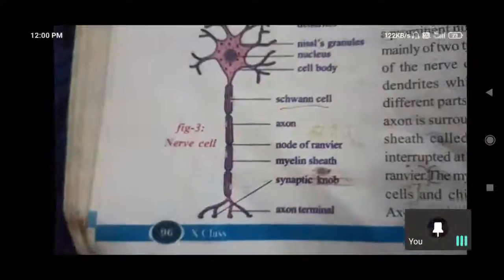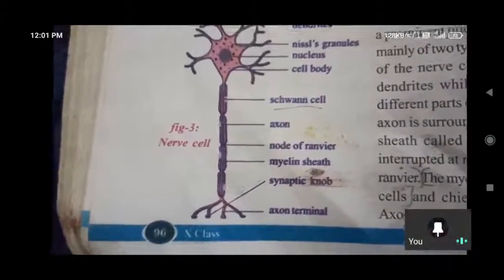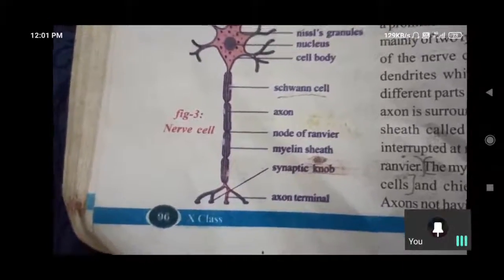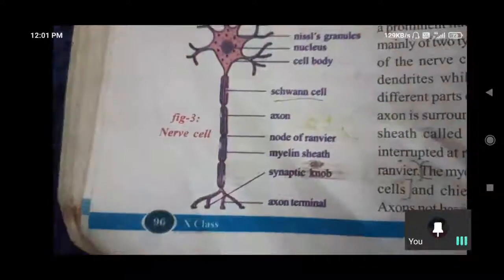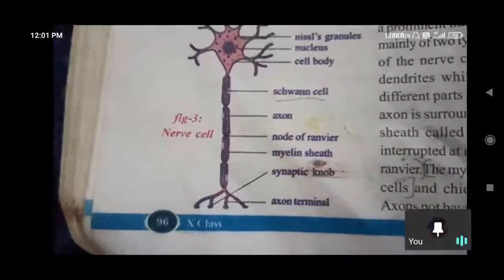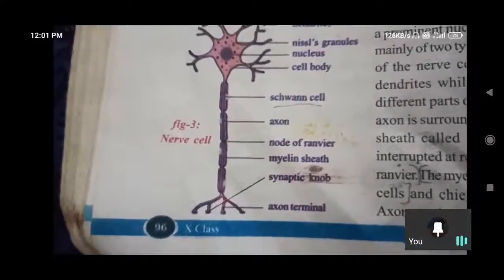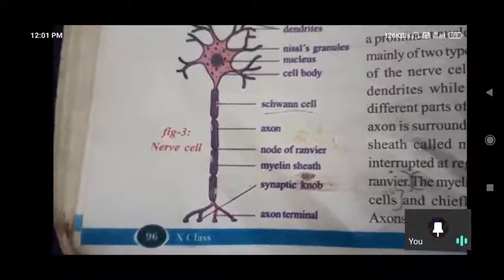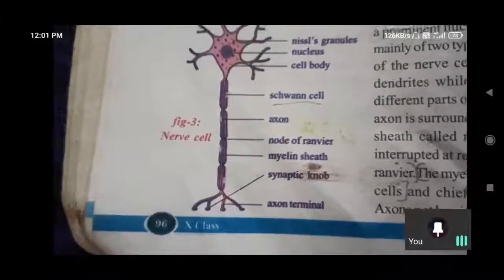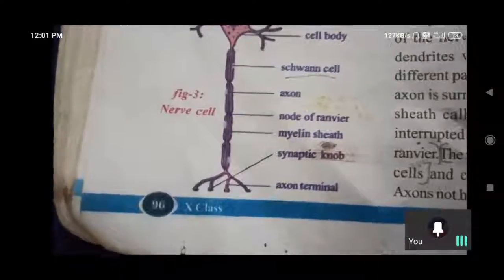So two types we have. And the autonomous nervous system I also told you about yesterday. Autonomous nervous system means the nerves which are outside of the brain, the controlling of that system. Inside the central nervous system is under the control of the brain, and outside of the brain it is under the control of the autonomous nervous system. What are the functionalities? We'll discuss afterwards.